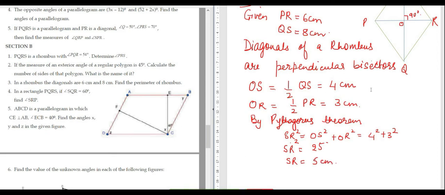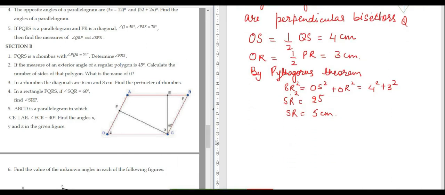Now one side of the rhombus is known. Then perimeter of rhombus will be? Because the sides are equal, perimeter of rhombus is equal to 4s, sum of all sides. So 4s means 4 into 5, which is equal to 20 centimeters. Is it clear to you all?